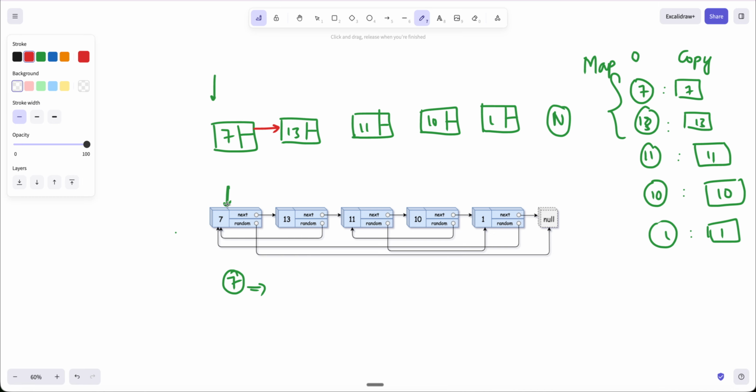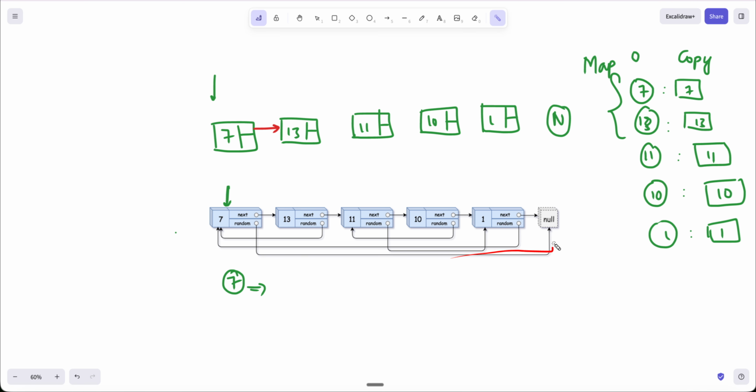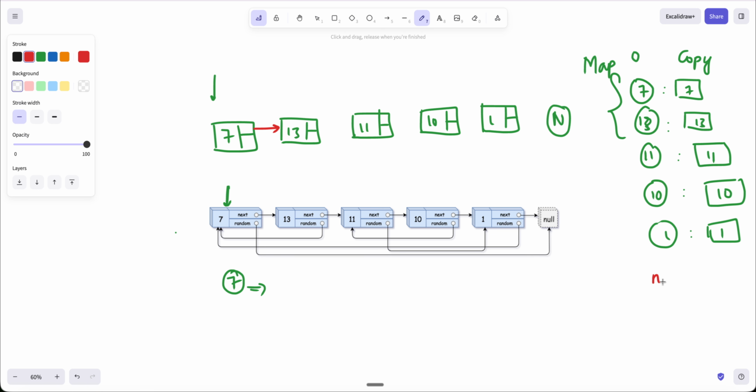Similarly, when I'm at 7, I know the random. 7 random is null, and null is not in the map. So initially for this null case, we will just add one more entry so that it will always fetch null.